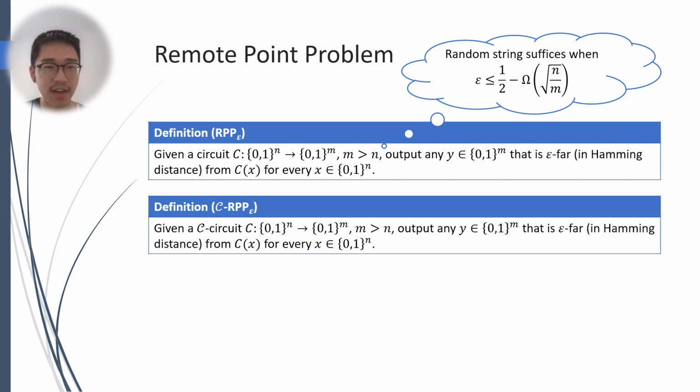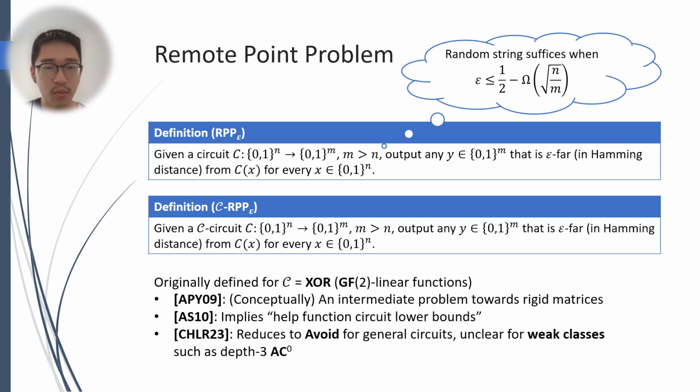So we can also define the restricted circuit version where the input circuit is supposed to be a restricted circuit. This problem was originally defined in APY09, where the restricted circuit family is only XOR, or equivalently linear functions over GF(2), as a conceptual intermediate problem towards constructing rigid matrices.